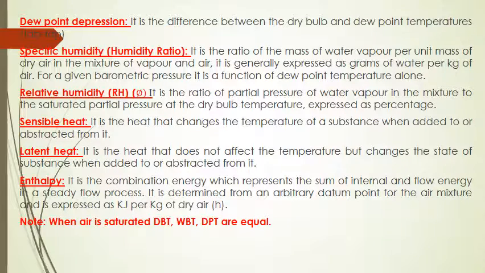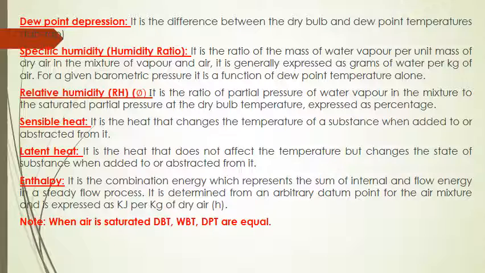Dew point depression is the difference between the dry bulb temperature and the dew point temperature. Now, specific humidity or humidity ratio is the ratio of the mass of water vapor per unit mass of dry air in the mixture of vapor and air.